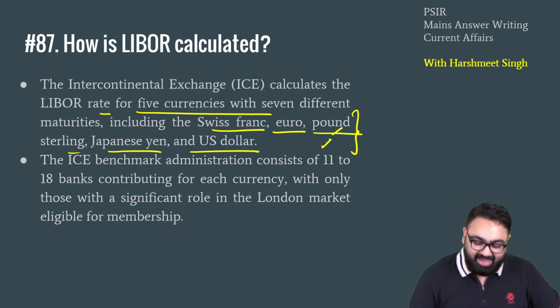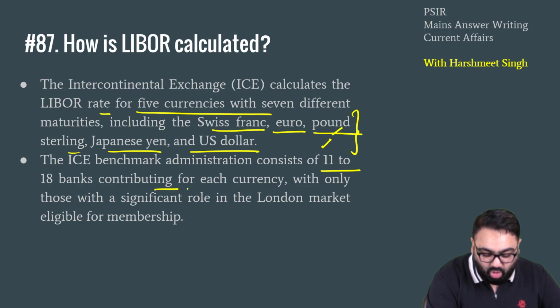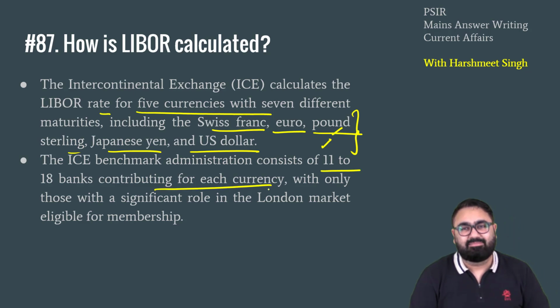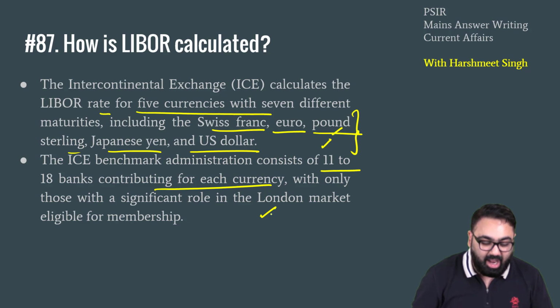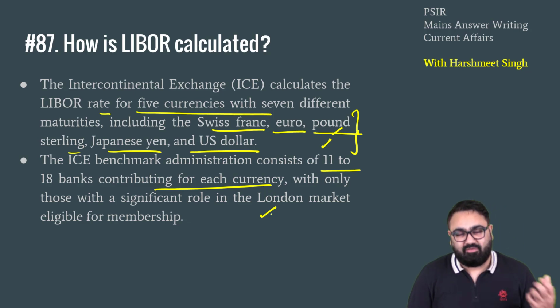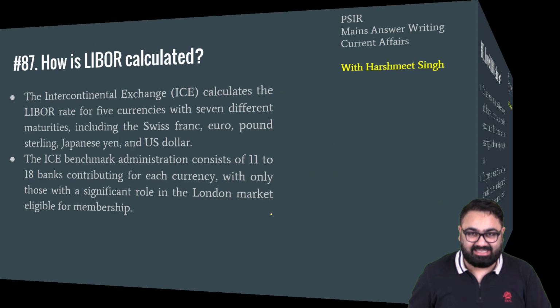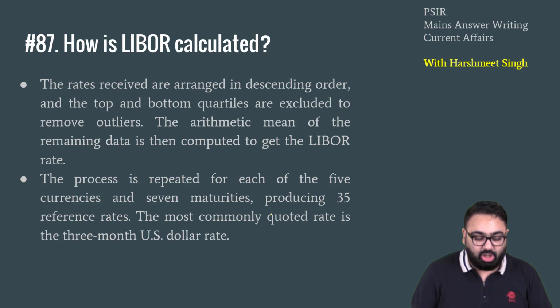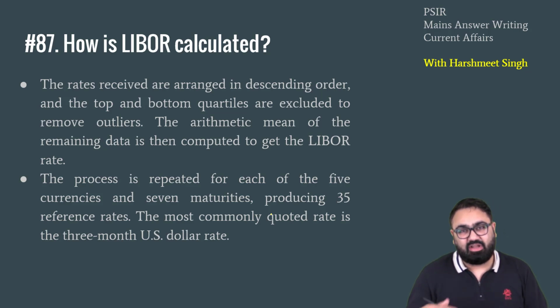It is administered by 11 to 18 banks. Usually only those banks that have a sizable presence in the London market are eligible to be a part of this esteemed closed group that will decide the Libor. And this is why RBI is not happy about how the rate is decided for Libor. Also, there are different rates for different currencies.